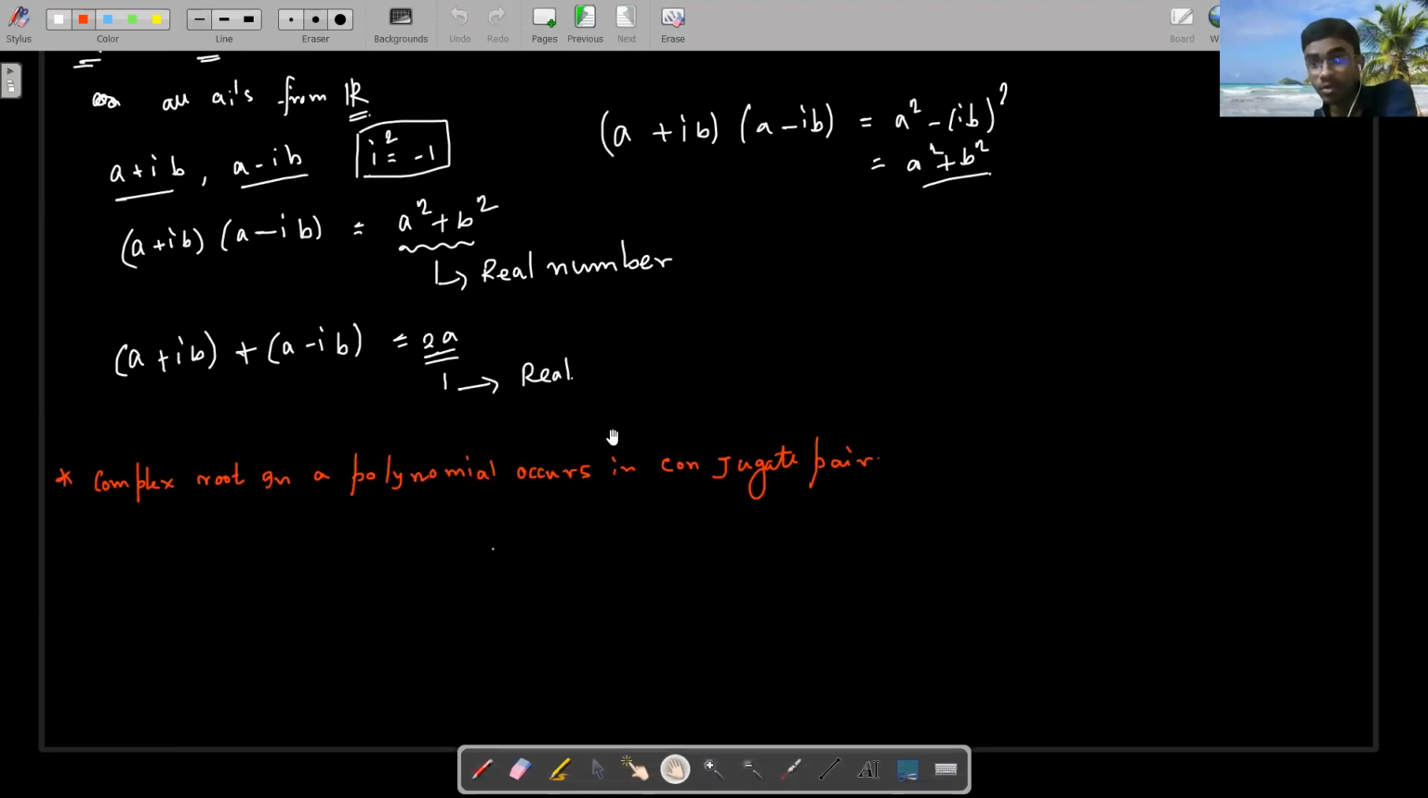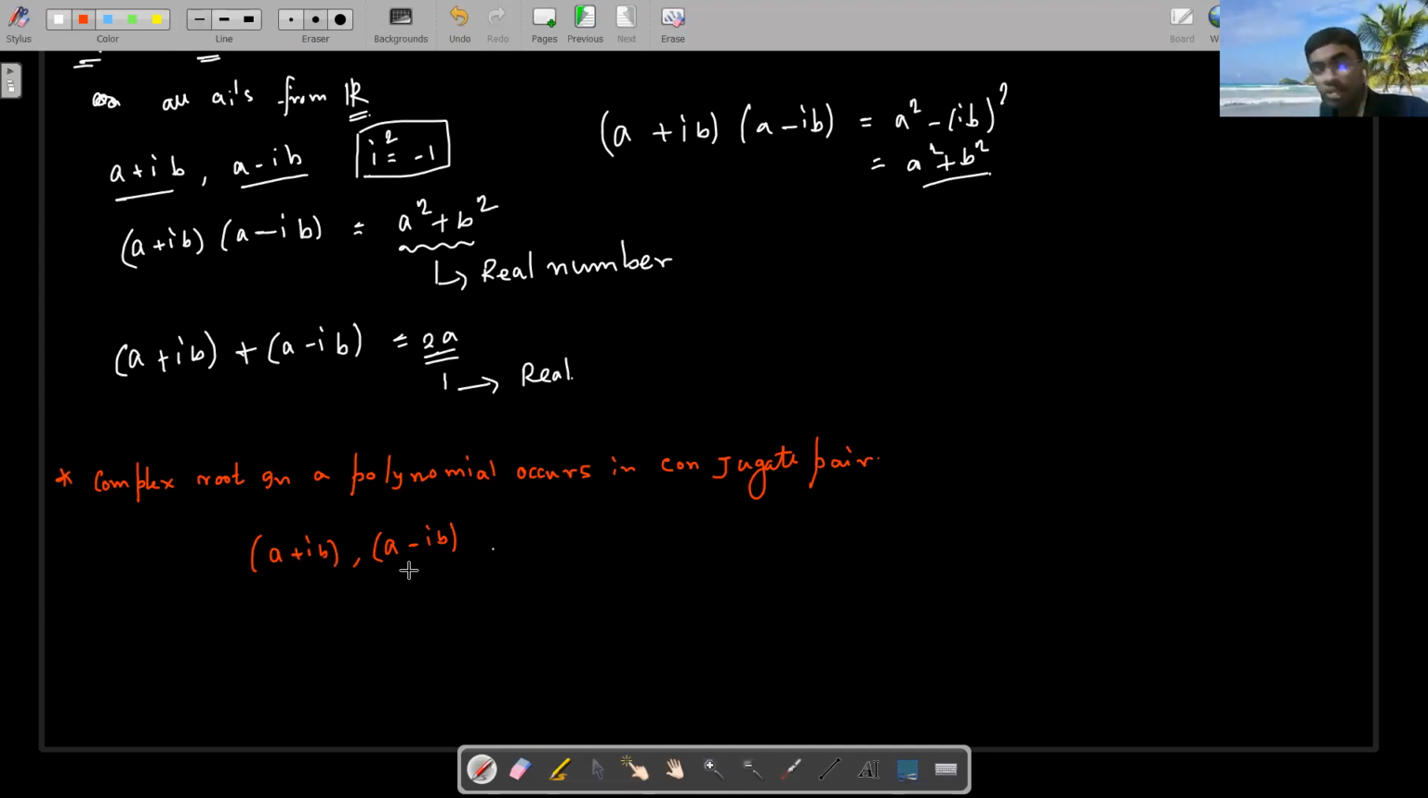The next one I'm going to do. So see, suppose I have two conjugate roots, suppose a plus ib and a minus ib. I am taking these, and what I am doing is constructing a polynomial using them.